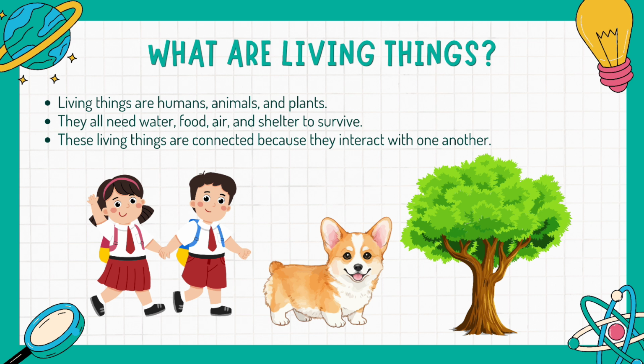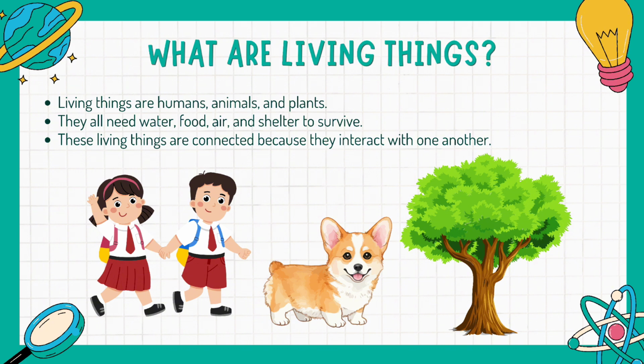So just like us, katulad natin mga tao, yung animals and plants po also have needs. Tulad ng pinag-aralan natin noon. They all need the water, food, air, and also shelter. So without this, they cannot live or grow properly. Pero ito po yung mas cool pag pinag-usapan natin yung living things. So living things are connected because they interact with one another. Ang bawat living things, humans, animals, and plants ay magkakakonektado or connected dahil nag-i-interact po sila sa isa't isa.